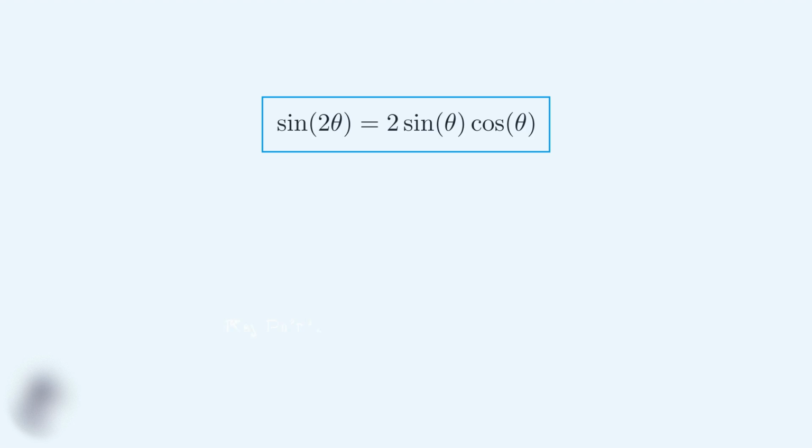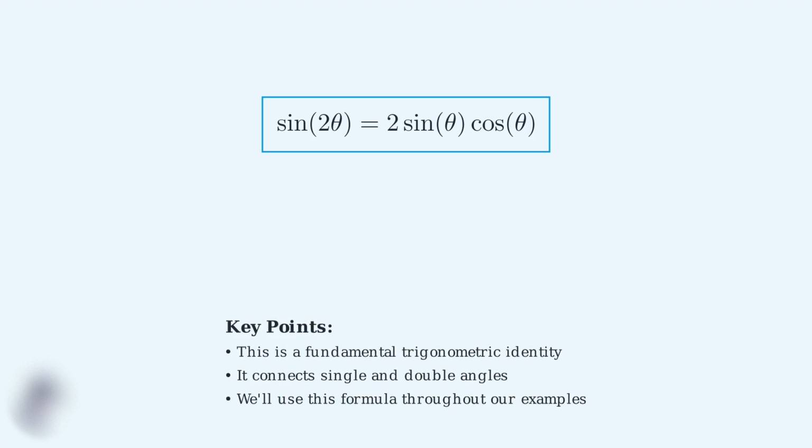This sine double angle formula is fundamental in trigonometry. It creates a bridge between single angles and double angles, allowing us to solve complex problems more easily. We'll be using this formula extensively in our upcoming examples and applications. Remember this formula well. Sine of 2 theta equals 2 sine theta cosine theta. In the next section, we'll explore how this formula is derived from more basic trigonometric principles.